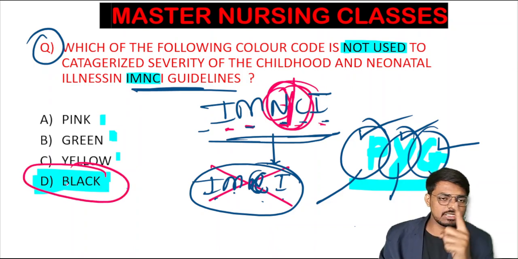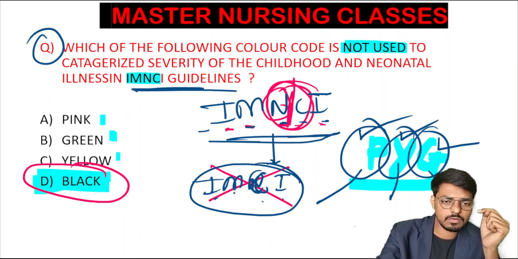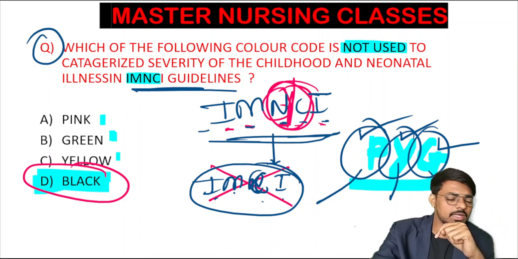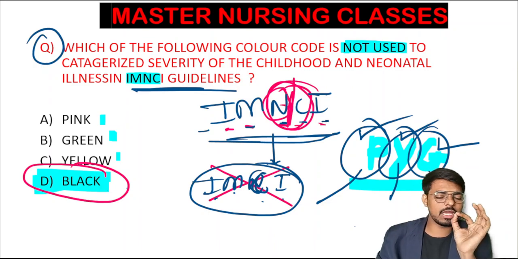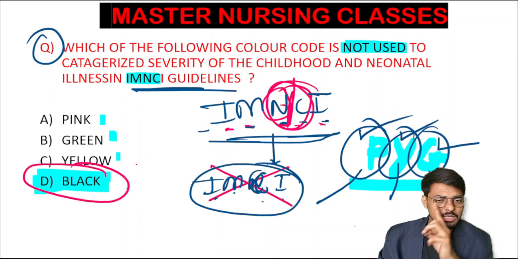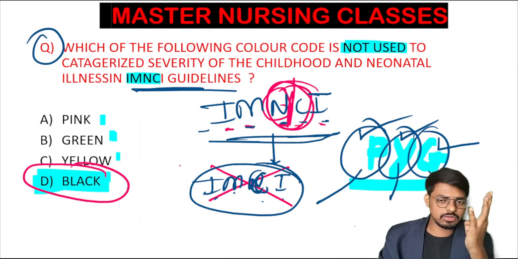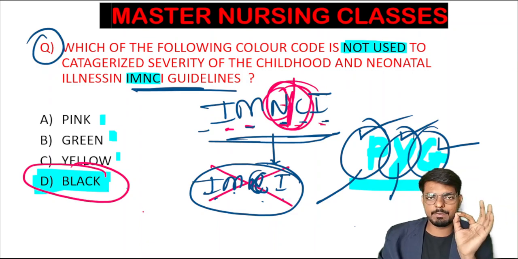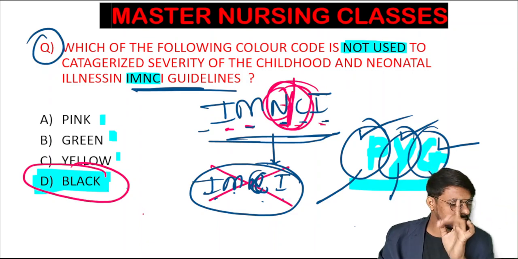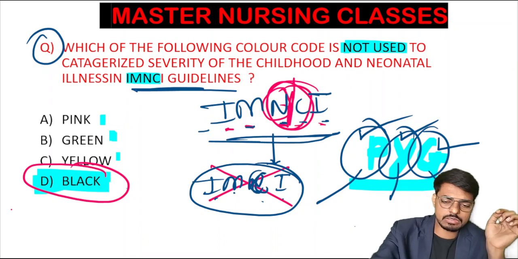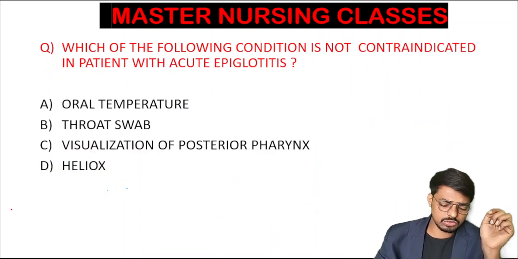This question can arise in the exam. Very important one. I hope the IMNCI is helpful for everyone. The examiner may also ask the full form of IMNCI: Integrated Management of Neonatal and Childhood Illnesses. The color codings you can remember by PYG, pig: P stands for pink, Y stands for yellow, and G stands for green. Hope the concept is very clear. And here is the next question for you.